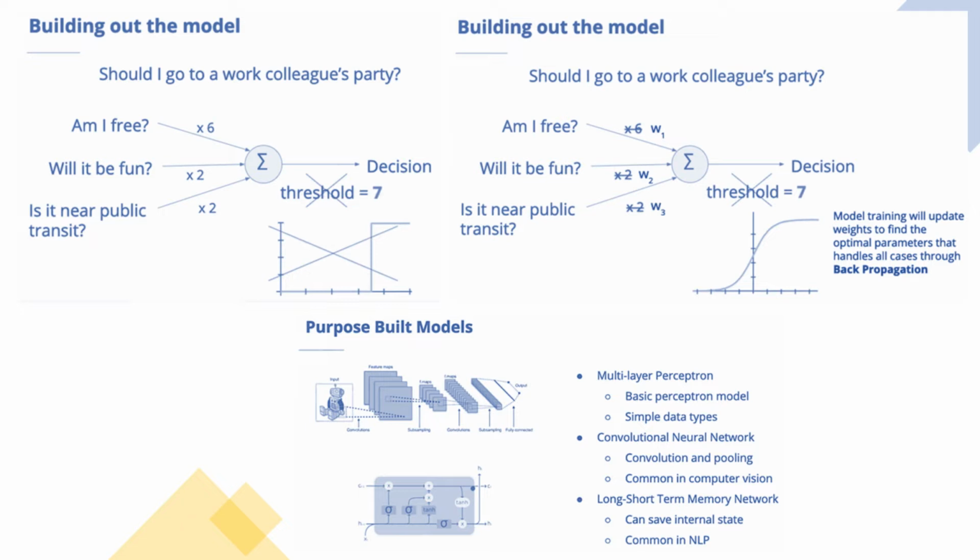Another type of network is called a convolutional neural network, which is widely used in computer vision tasks such as image classification and object detection. On the bottom, you see an LSTM or long short term memory network, which is commonly used in natural language tasks such as speech recognition.